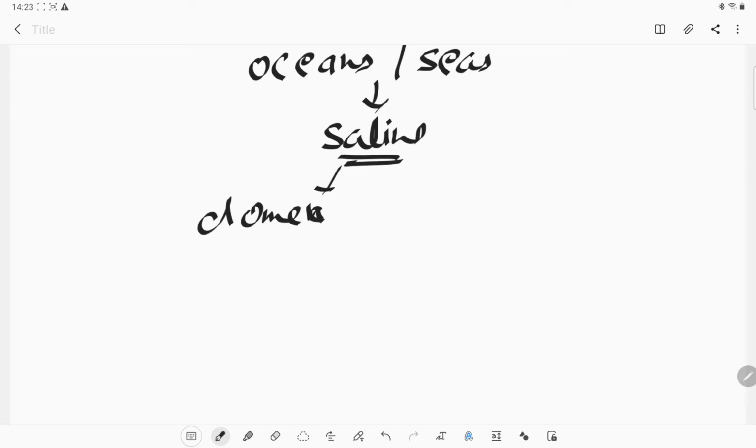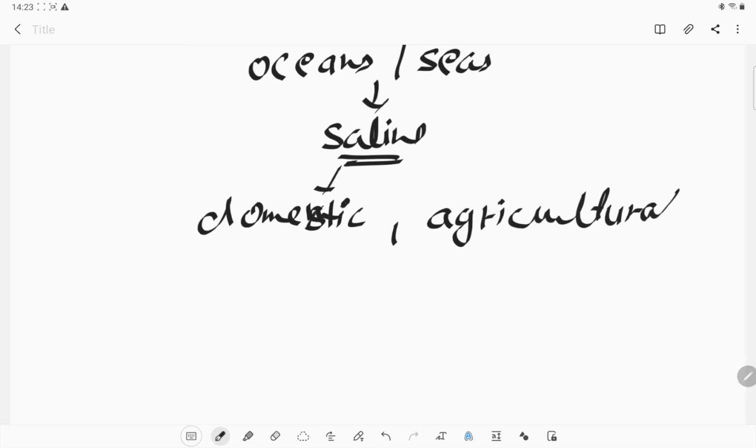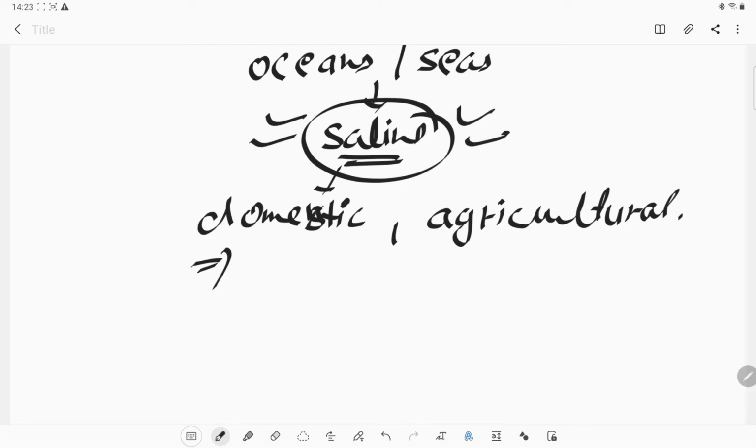We cannot use it in agriculture or in industrial activity, because it is so saline. It has a lot of salt in it and other components which are harmful for our body or for the objects which we use in our domestic use as well as in agriculture, like the plants.